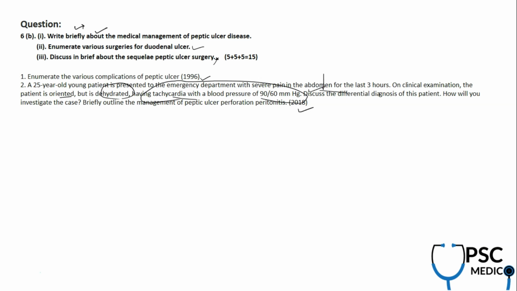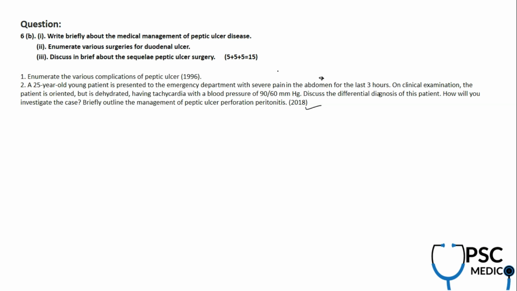Pain abdomen, it can be a perforation of an abdominal viscus, it can be intestinal peritonitis, or peptic ulcer perforation, or pancreatitis. All these are possibilities. How will you investigate this case? What are you going to do? And what is the management of peptic ulcer perforation peritonitis? So you have to write the differential diagnosis of the right upper quadrant pain abdomen along with hypotension.